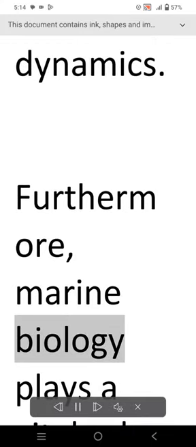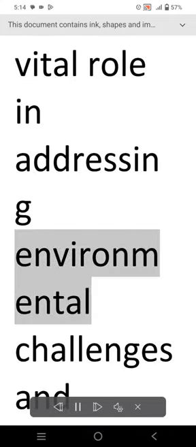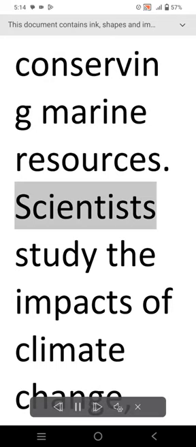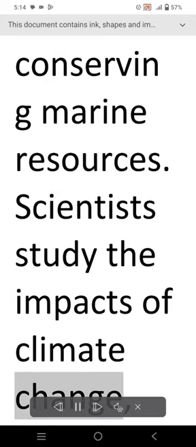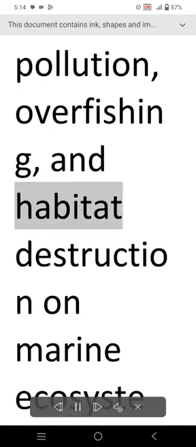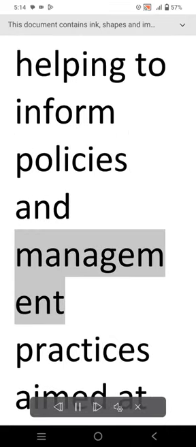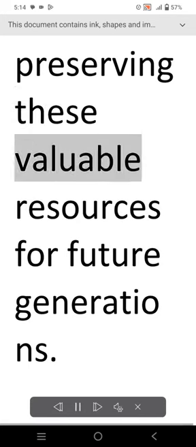Furthermore, marine biology plays a vital role in addressing environmental challenges and conserving marine resources. Scientists study the impacts of climate change, pollution, overfishing, and habitat destruction on marine ecosystems, helping to inform policies and management practices aimed at preserving these valuable resources for future generations.